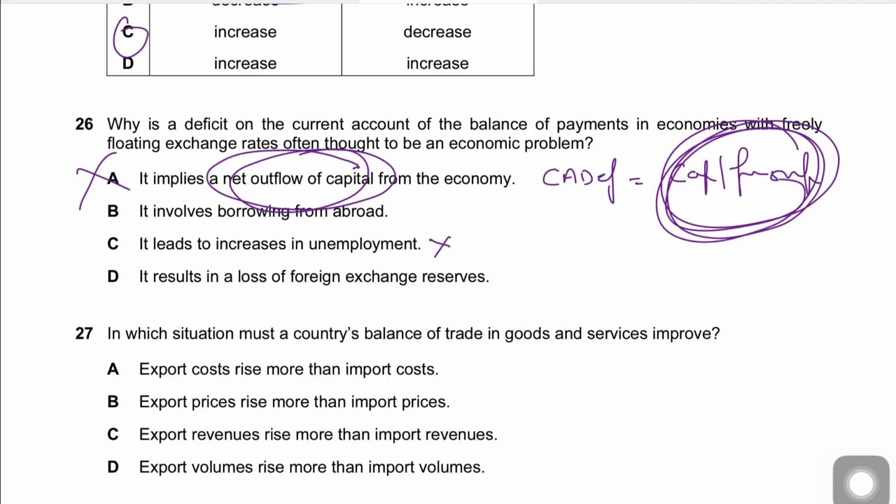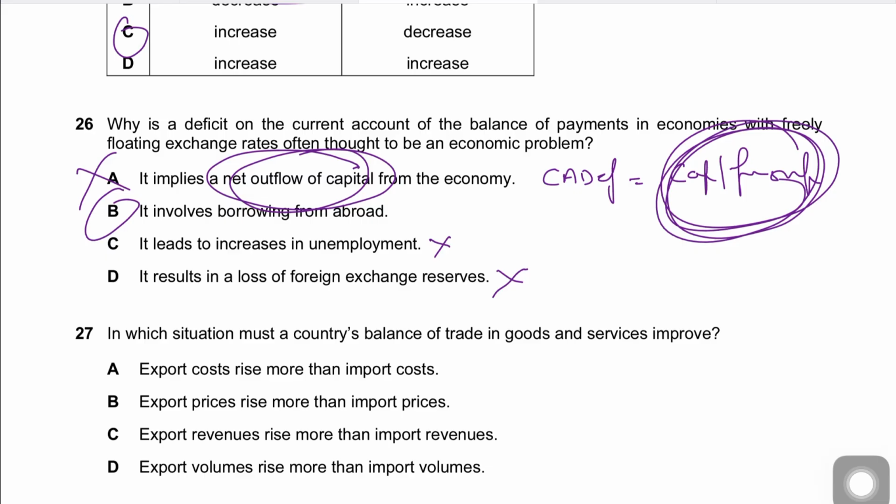Sometimes the fight is not between two right and wrong answers, but between the best possible answers. It results in a loss of foreign exchange reserves. This is incorrect, because it's a free floating exchange rate system. Central bank does not have to use reserves to defend the fixed exchange rate, because it's a free floating exchange rate. This is incorrect. It involves borrowing from abroad, and this is correct, because borrowing from abroad can become a problem, because it may create future debt repayments and interest payments, and future reliance and dependence on foreign borrowing and foreign finance.